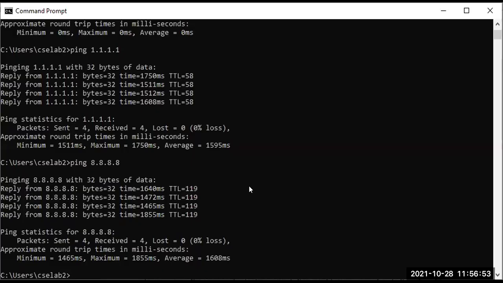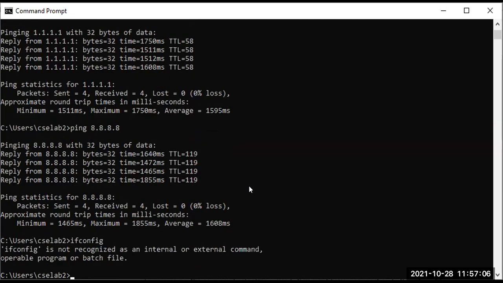As I said, the Linux and Windows commands are almost the same, not totally the same. In Linux, the command is ifconfig. I'm writing ifconfig, and you can see a message saying ifconfig is not recognized as an internal or external command, operable program or batch file, right?